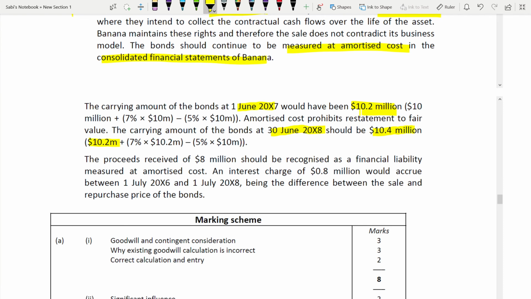The closing balance of 2007 becomes the opening balance of 2008, plus still 7%. Here 7%, here 5% on 10.2 this time. On this 10.2 here, it remains the same, minus 5% into 10.